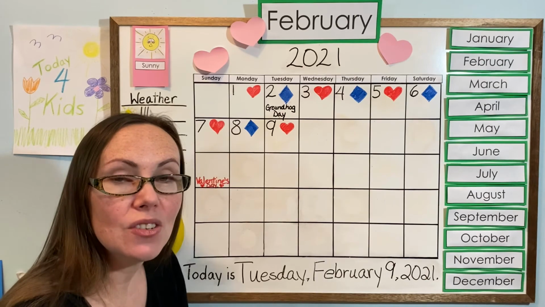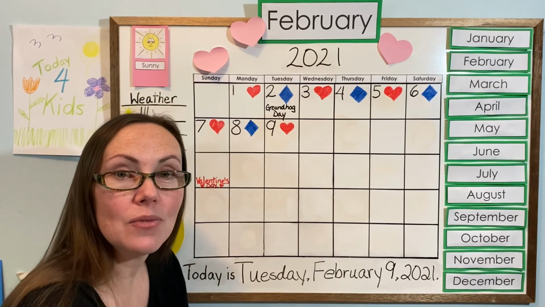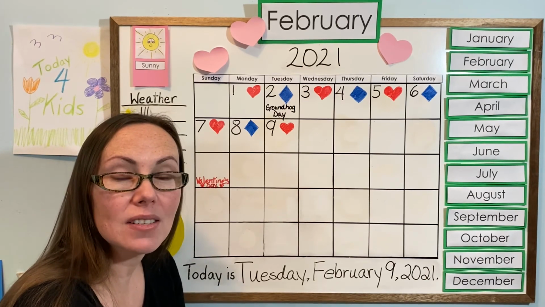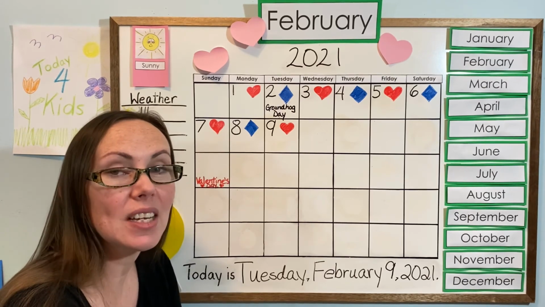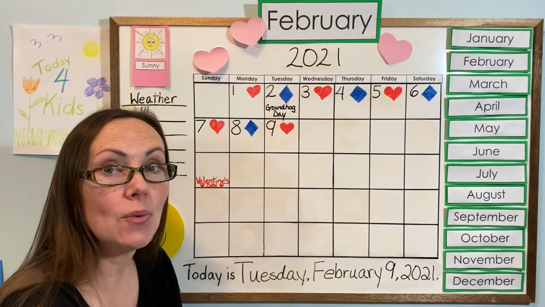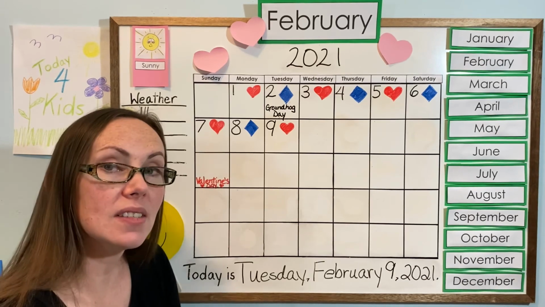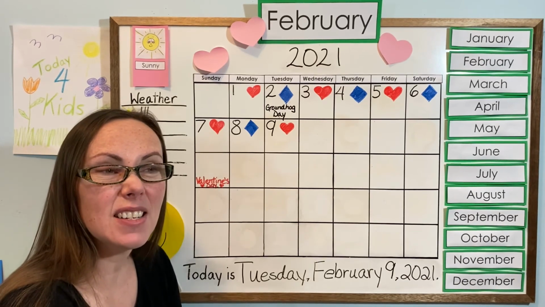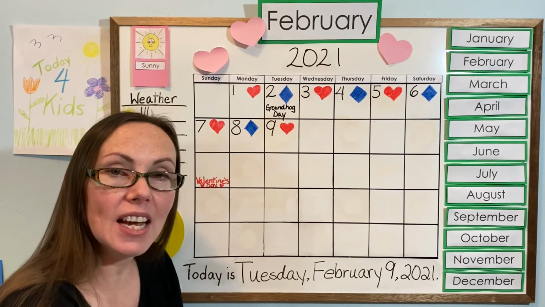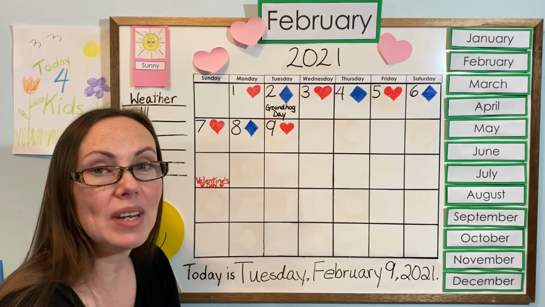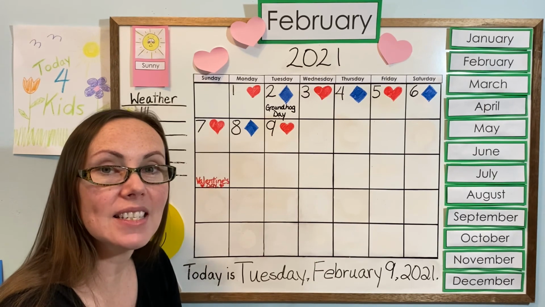What would you like to do today that would be fun? Would you like to make some flowers and put them in the mailbox for somebody to discover when they get home? A nice little happy surprise. That's something kind that you can do. Or you can make one and give it to your grown-up or a sibling or a grandparent, anybody you'd like. If you don't want to make a flower, just find something else kind to do today. Just make sure you make somebody else feel good. That's a really nice, kind thing to do.